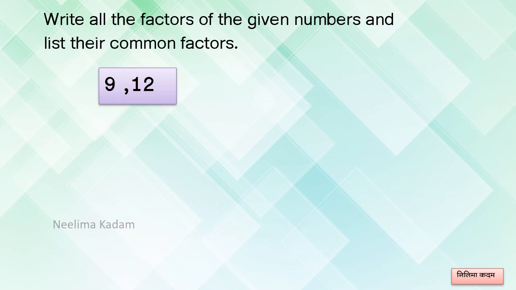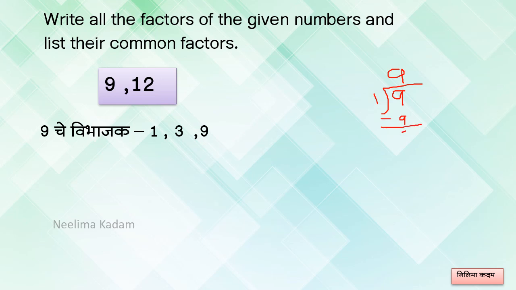Now see here, 9. Suppose we divide 9 by 1. It is possible. 1 9s are 9, and the remainder is 0. When we get 0 as a remainder, at that time the divisor is called the factor of that number.